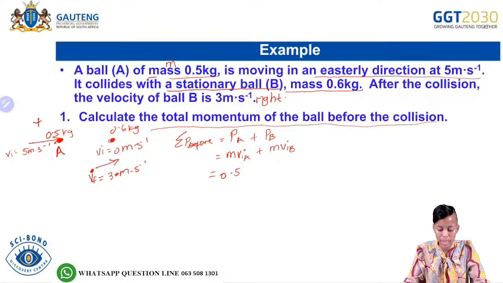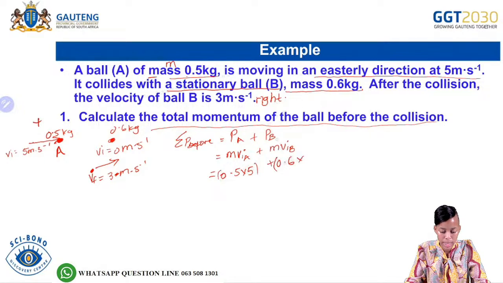So we are going to take the right as positive. So that means that the 5 would be a positive 5, and then plus the mass of object B, which is 0.6.